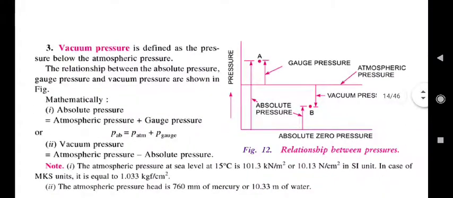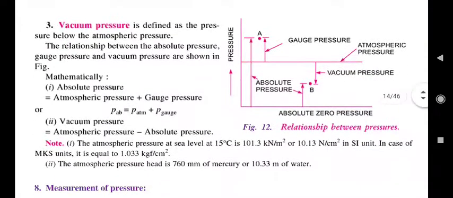Third one, vacuum pressure. Vacuum pressure is defined as the pressure below the atmospheric pressure. So this is negative pressure. This figure indicates the various types of pressure. Pressure at point A, when you measure from the atmospheric pressure, is a gauge pressure. When you measure from the absolute zero pressure, it will become absolute pressure. Again, pressure at point B, which has lesser pressure than the atmospheric pressure, if you measure from the absolute zero pressure, it will become absolute pressure. If you measure from the atmospheric pressure, then it will become vacuum pressure.